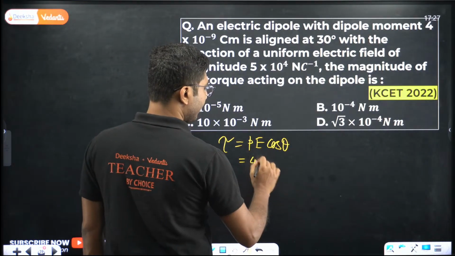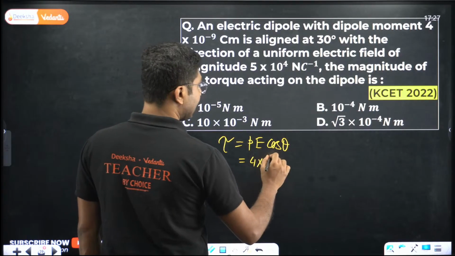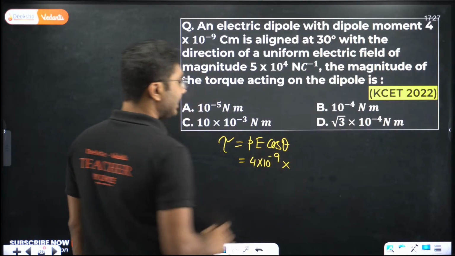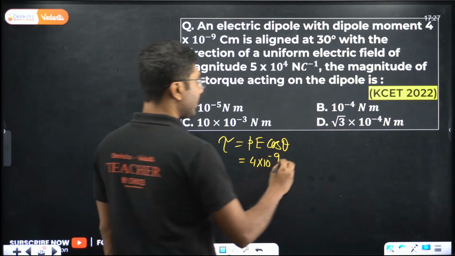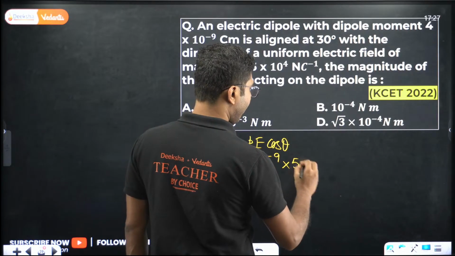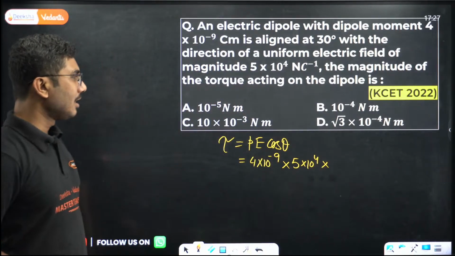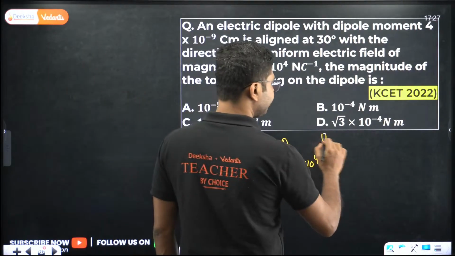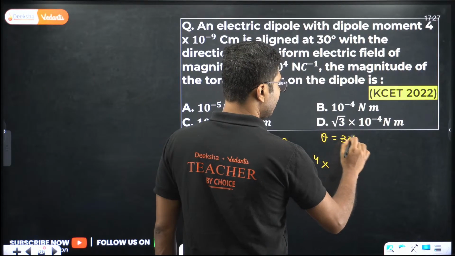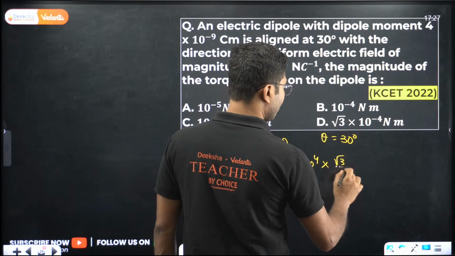So 4 into 10 to the power of minus 9. Electric field E is 5 into 10 to the power of 4. And cos 30, theta equals 30 here, so cos 30 is root 3 by 2.